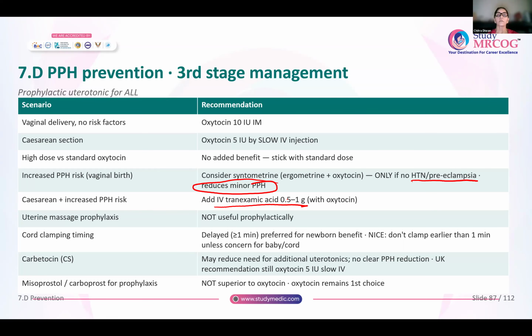Carbetocin is another drug that might reduce the need for additional uterotonics. But there is no clear reduction in the rate of PPH. So UK recommendation is first line, you will always give oxytocin 5 international units, slow IV for prevention of PPH. And carbetocin is another drug which can be used. With regards to misoprostol or carboprost as prophylactics, they are not superior to oxytocin. Oxytocin remains the first choice uterotonic for prevention of postpartum hemorrhage.